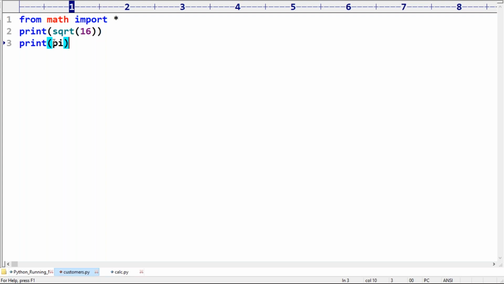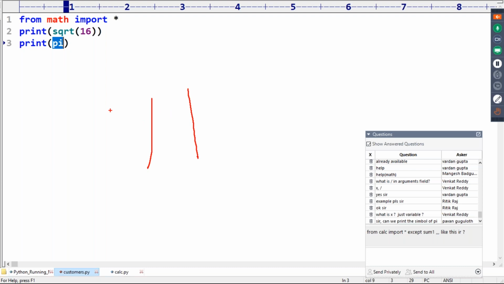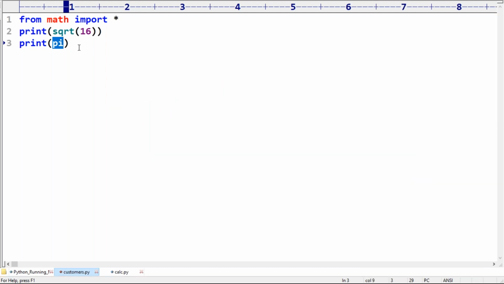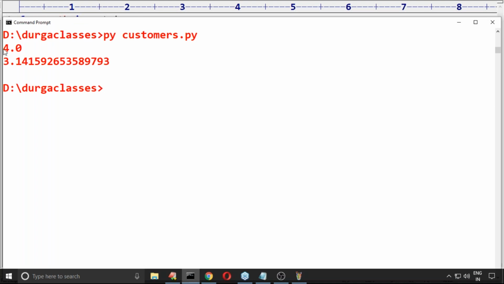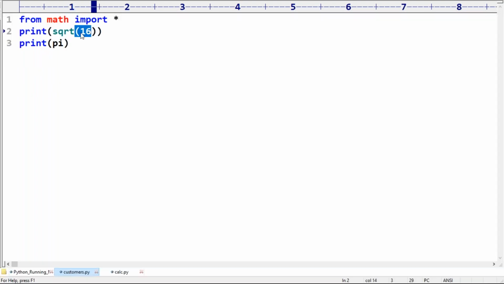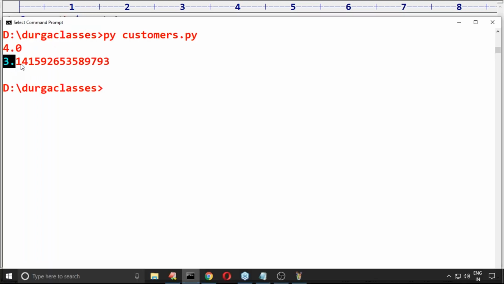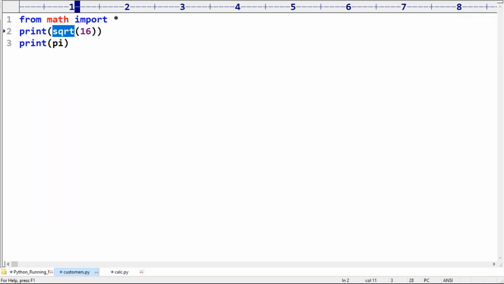Pi is a variable. Don't use brackets with pi. It is just pi. Now observe that: 4.0, square root of 16 is 4.0, because it's always going to return a float value only. Next 3.14, 3.14 itself is the value.